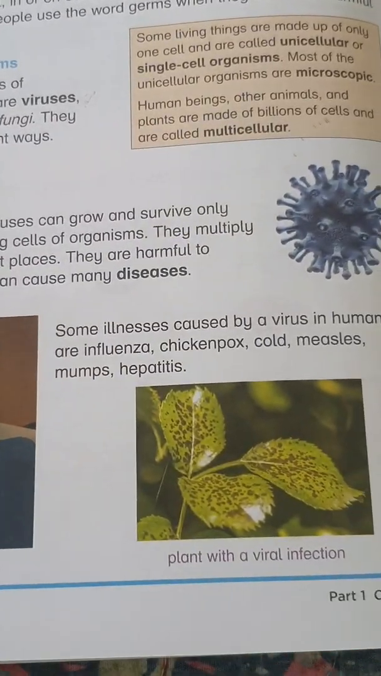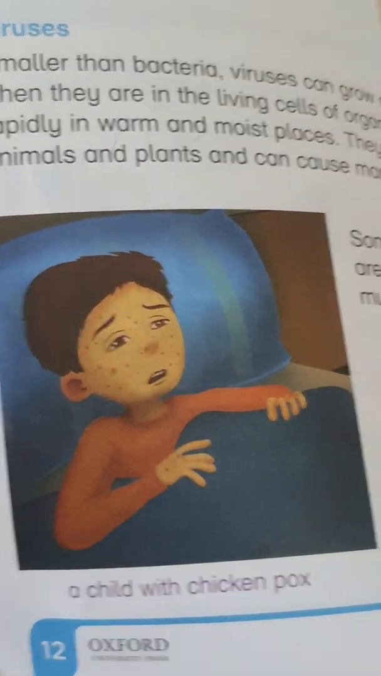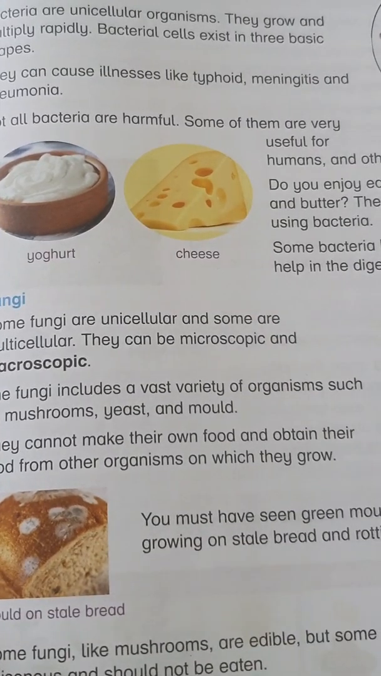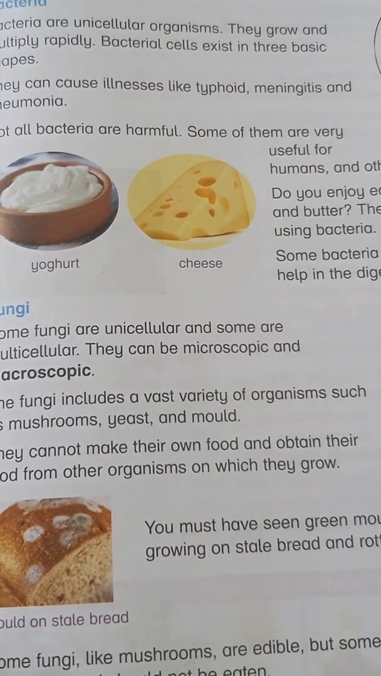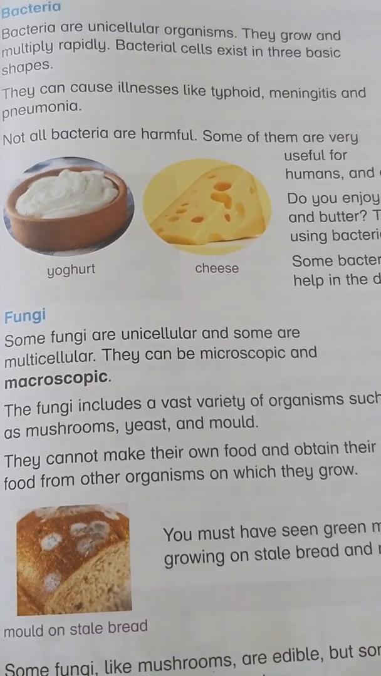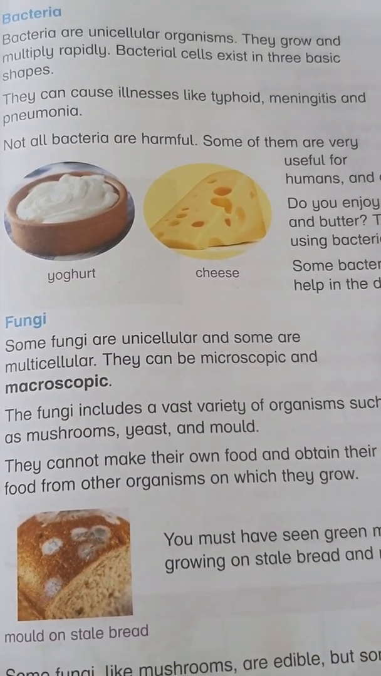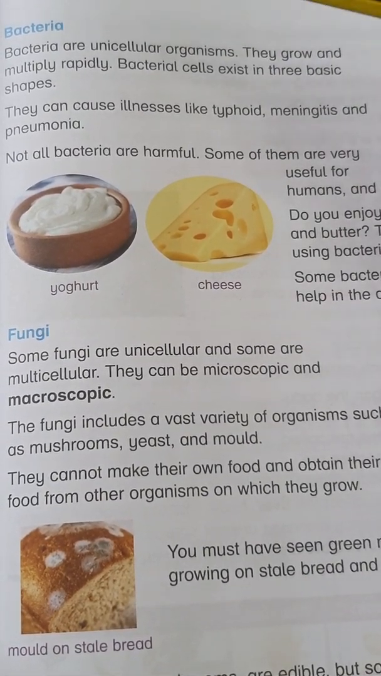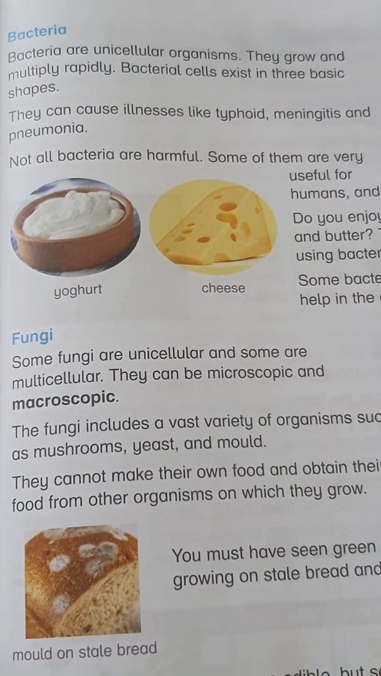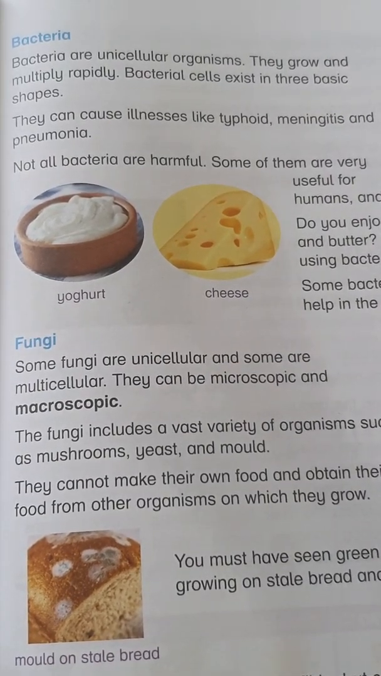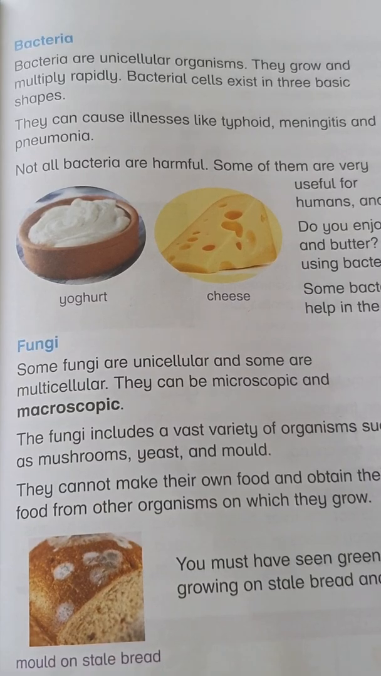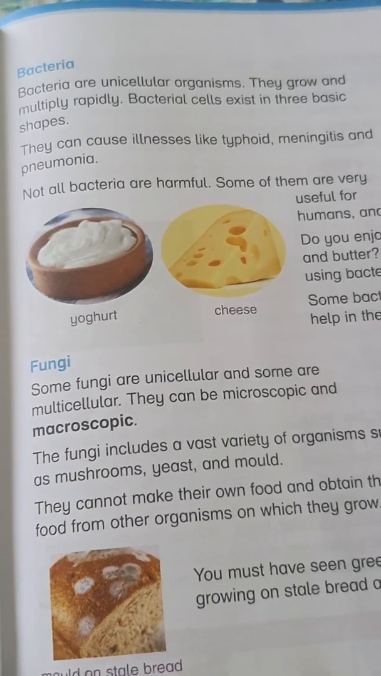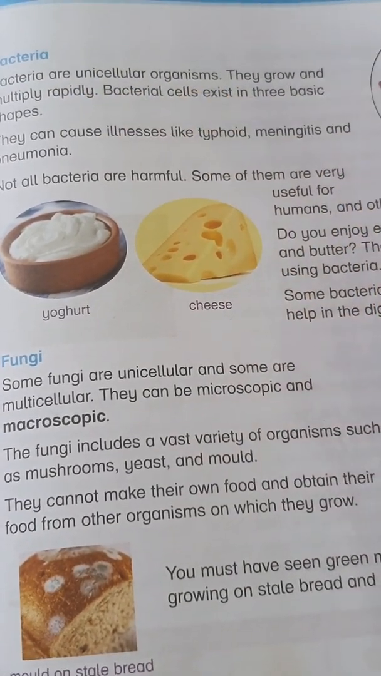Okay, so this was page number 12. We have understood and read it very well. Let us now go to our page number 13. Page number 13 has a microorganism with the name of bacteria. Bacteria are unicellular organisms. They grow and multiply rapidly. Bacterial cells exist in 3 basic shapes. They can cause illness like typhoid, meningitis, and pneumonia.